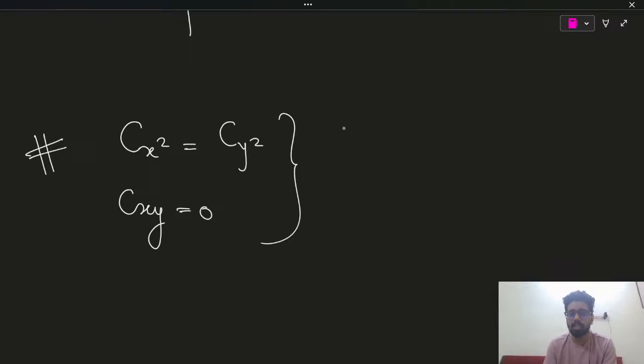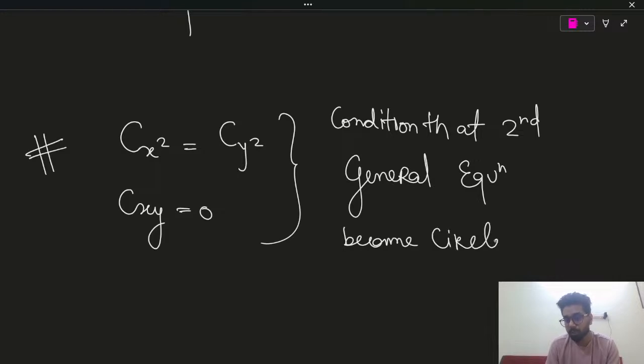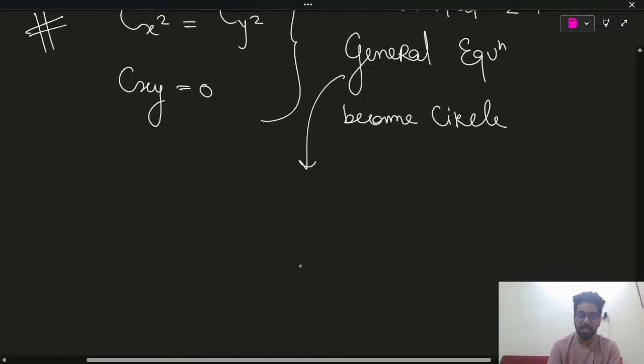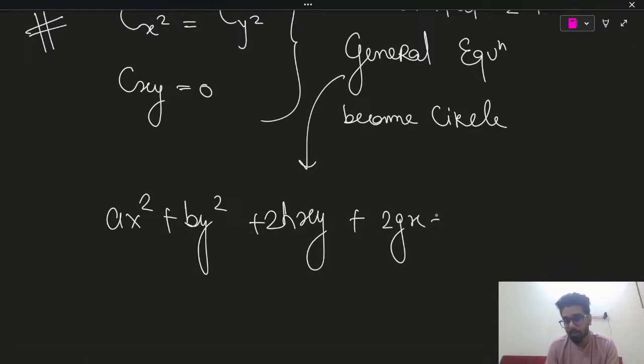They can ask you the condition that the second degree general equation becomes a circle. The second degree general equation is ax square plus by square plus 2hxy plus 2gx plus 2fy plus c.